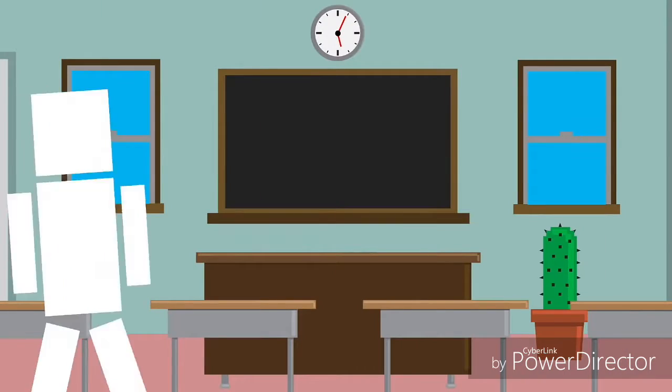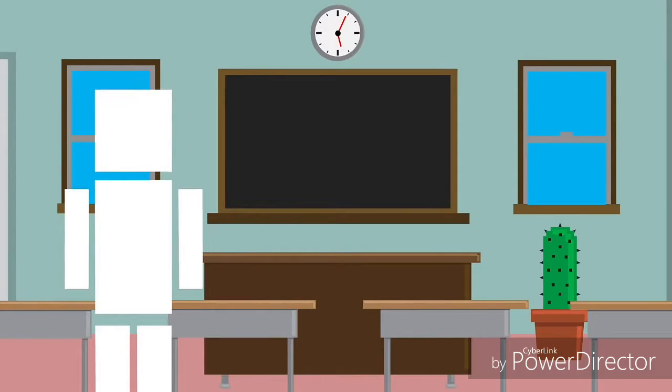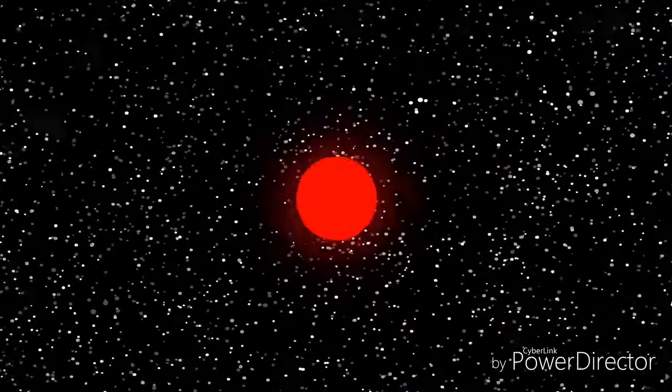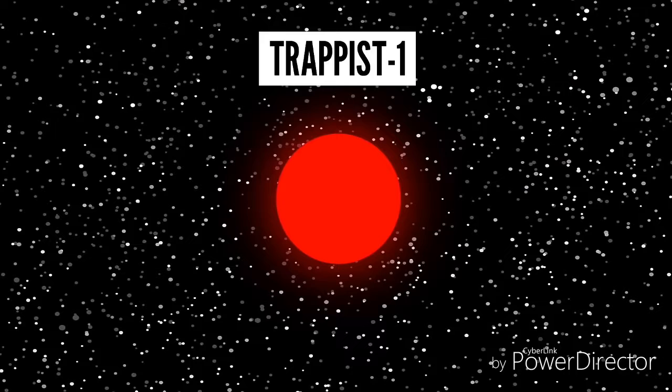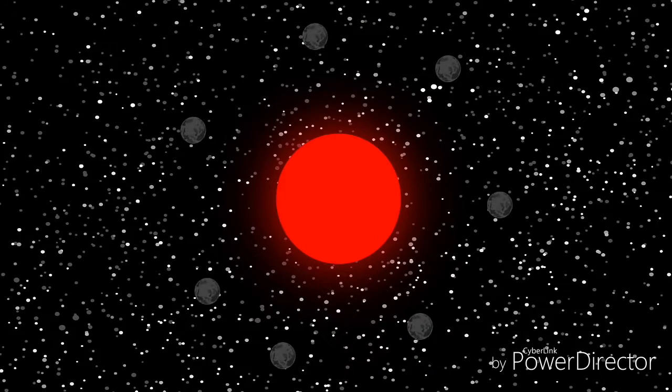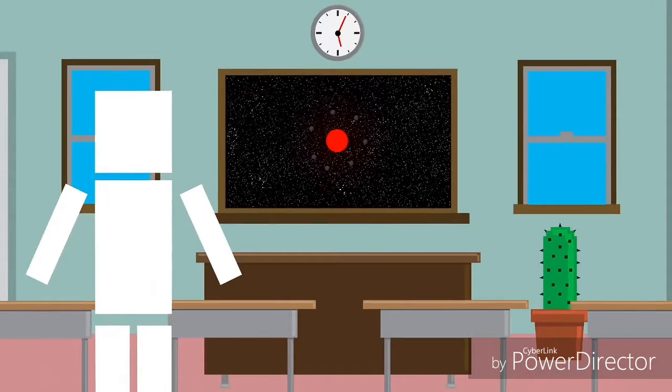Let's move on. If we could travel at the speed of light, it would certainly open us up to some amazing opportunities. Besides just being able to get to school or work on time, we'd be better equipped to try and colonize other worlds. Going at the speed of light, we could reach Mars in under 30 minutes. We could also reach TRAPPIST-1 in the span of one of our lives, as it would only be about 39 years away. If you haven't heard of TRAPPIST-1 yet, it's a planetary system with the most Earth-sized planets found in a habitable zone of a single star. Finding a way to get there could be a great leap for humanity expanding itself to other worlds. If you could travel at light speed, where would you go?